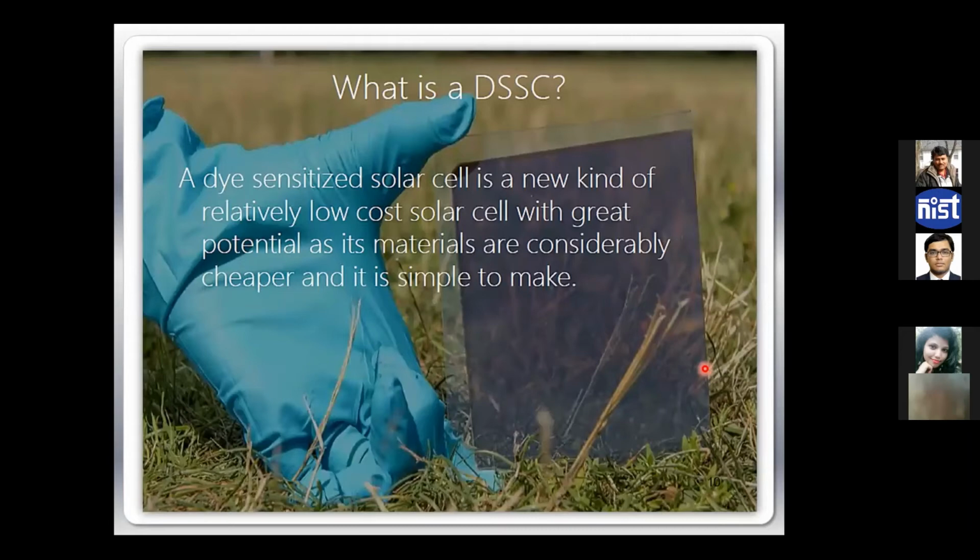But these are kind of electrochemical cells. These are not like solid state PN junction cells. They are quite different. I will show that. So they are a new kind of relatively low cost cell, with great potential, like all the other molecules we are talking about. But they are really a new kind of cell.